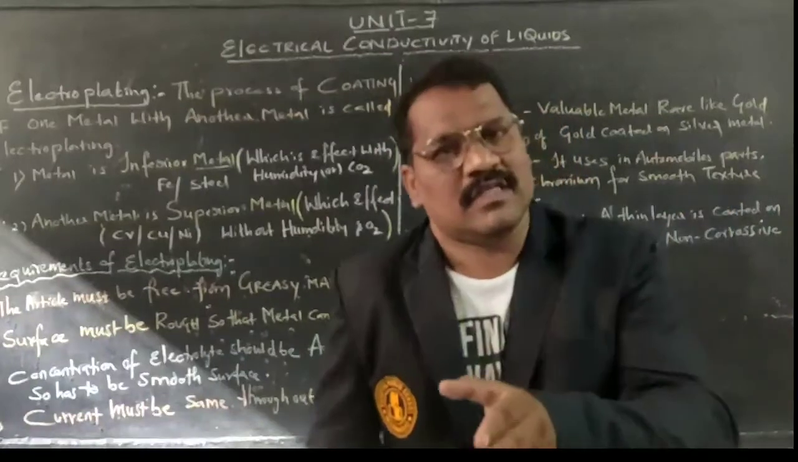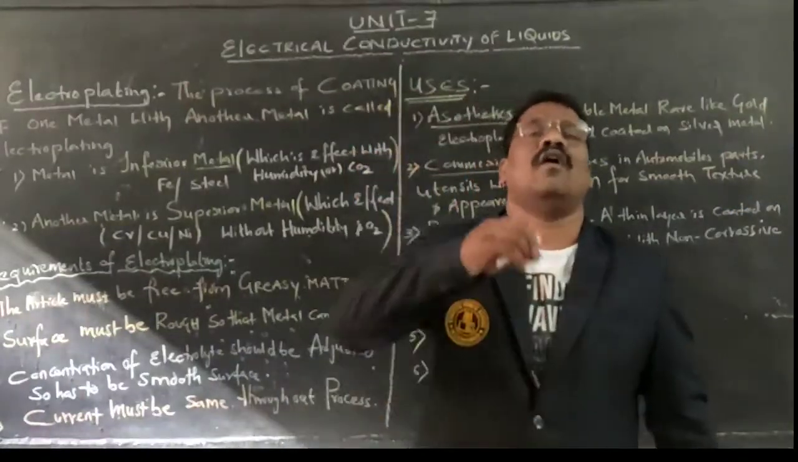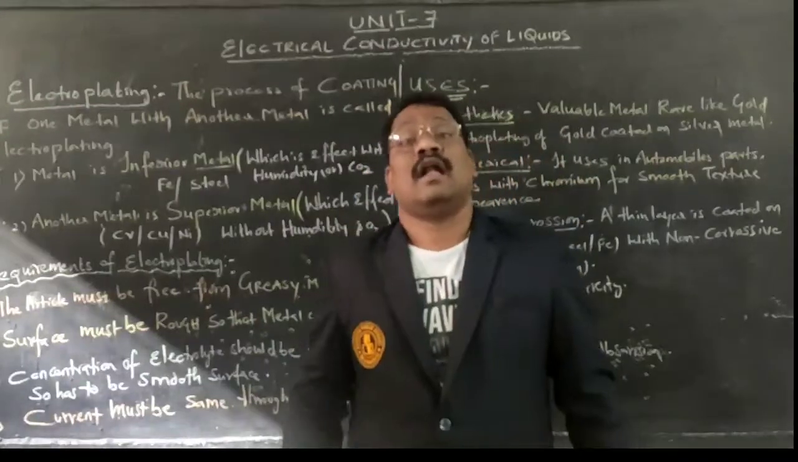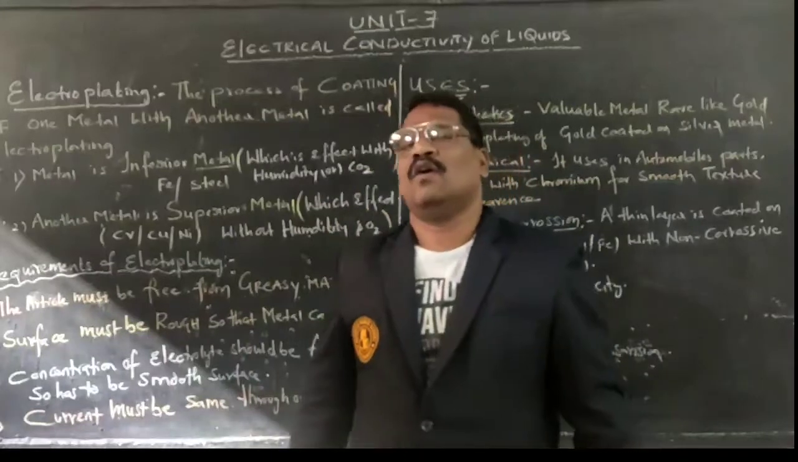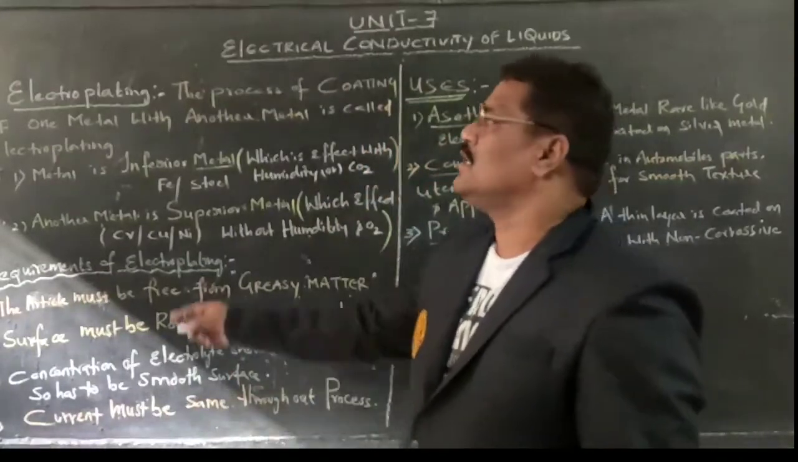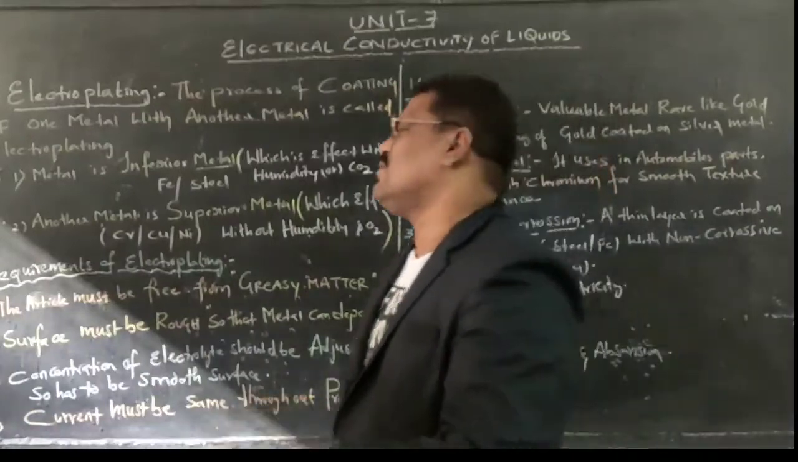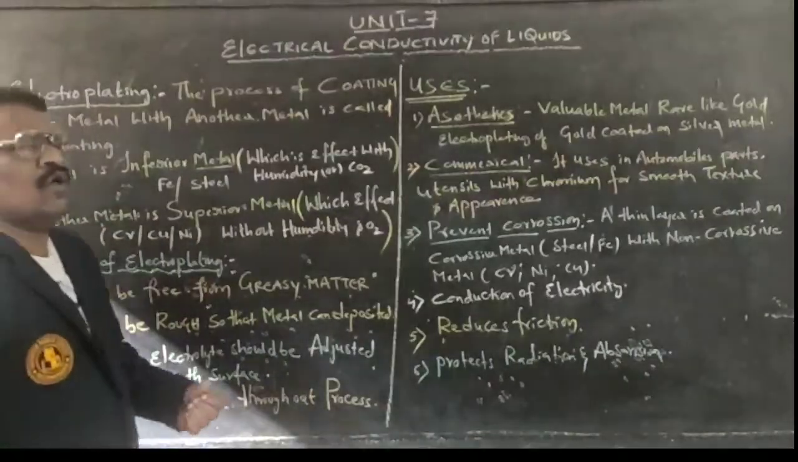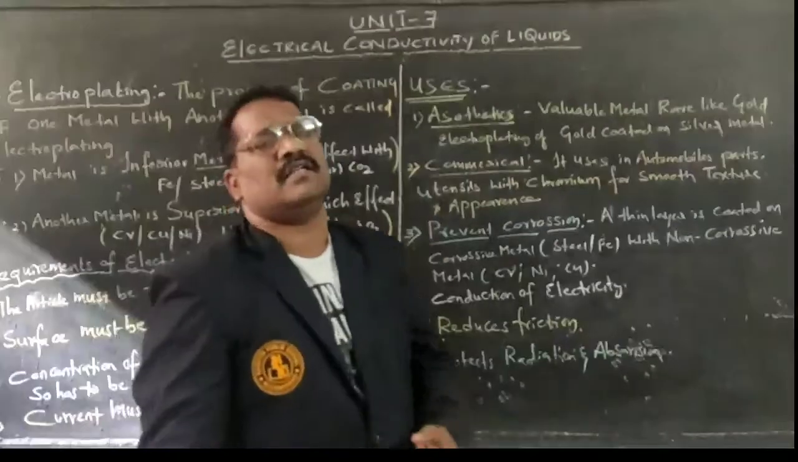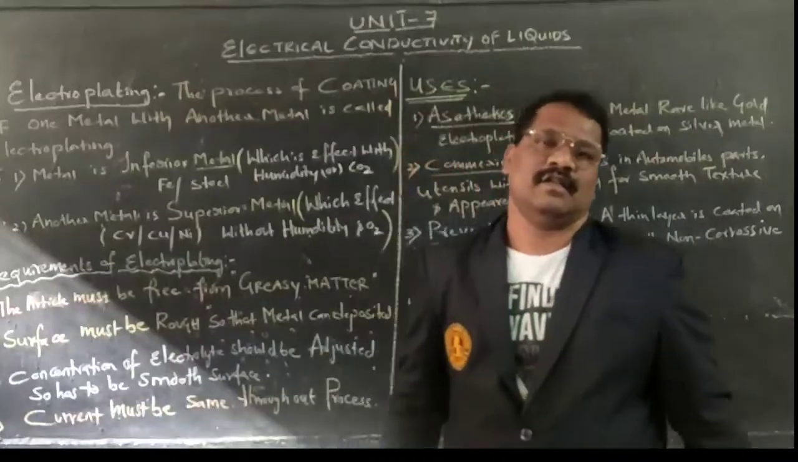That particular process means what? Coating of one metal on another metal, by using another metal as we are coating, we call that electroplating. Next one is what? Requirements for electroplating. What nature does a material require for electroplating?